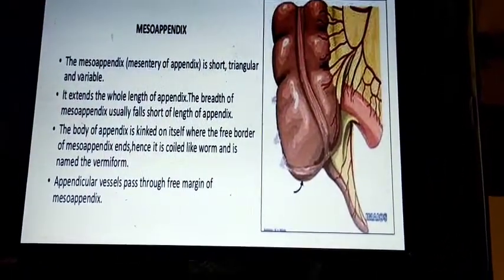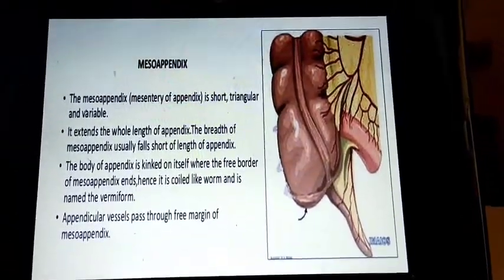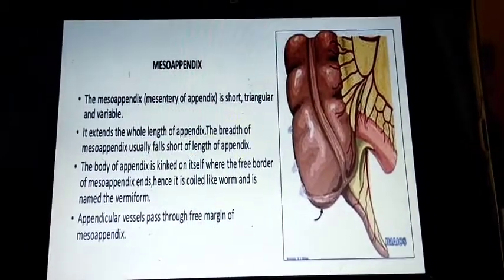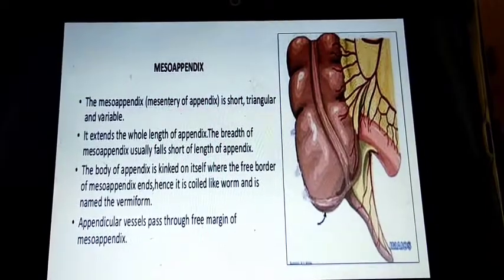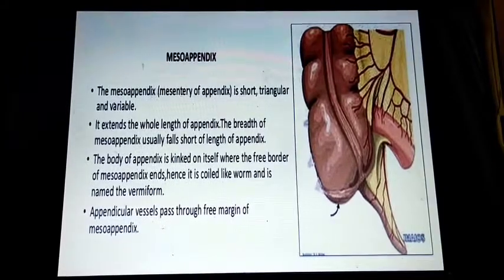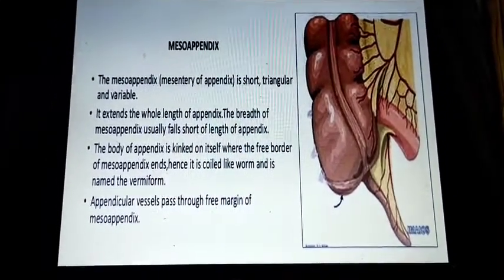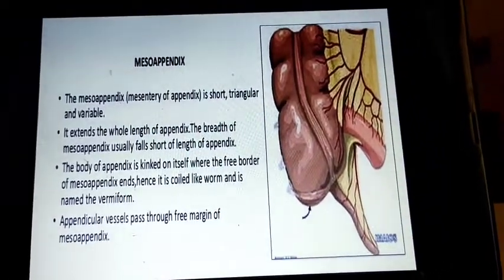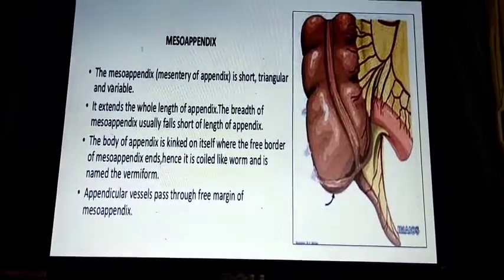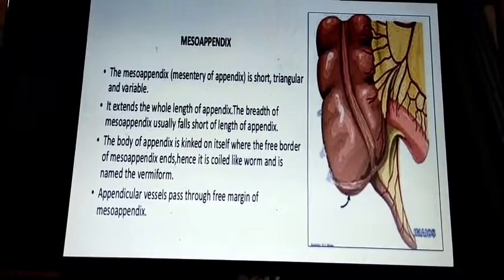Mesoappendix, it is very important. Just as the small intestine, the jejunum and ileum, has a peritoneal covering called the mesentery, in the same way the appendix also has a peritoneal covering. That peritoneal covering is called the mesoappendix. It covers the appendix, that's why it is called the mesoappendix. I already told you the contents of the mesentery. In the same way, the contents of the mesoappendix are blood vessels, lymphatics, and fat.